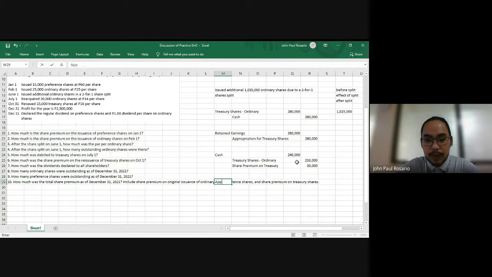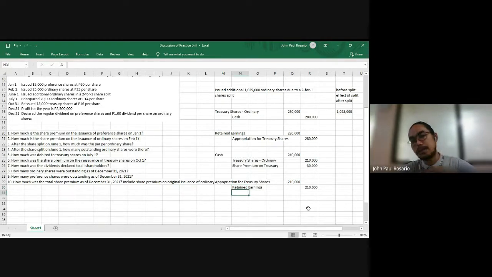So we debit appropriation for treasury shares, which is at cost of our treasury shares. That means 15,000 times 14 per share, so 210,000, and then credit retained earnings, 210,000.